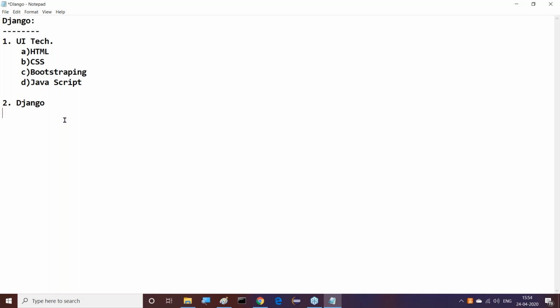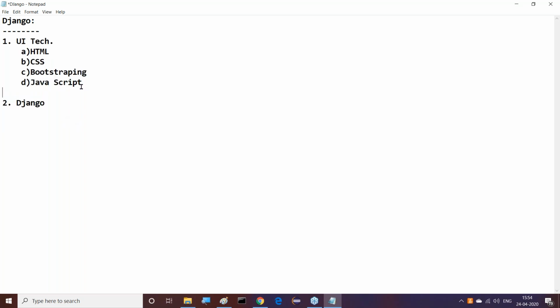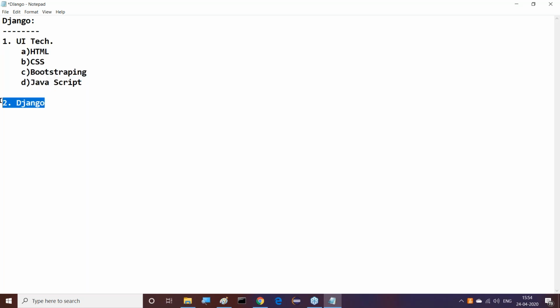What are the questions we are having now? Right, sir. Now just try to understand it. This is about two steps. First of all, I need to take UI technologies, and the second one is Django. UI technologies I'm able to cover to the maximum level, but my concentration is totally on Django. That is the point to understand. That syllabus and everything regarding Django I will provide to you. No need to worry about that. Right, guys. That's okay, fine.